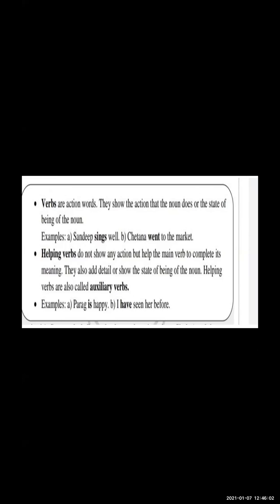What are the helping verbs? Helping verbs do not show any action. They do not have any type of action, but they just give a particular meaning. Parag is happy. Okay, it is giving a meaning, completing the sentence. I have seen her before. That means it just gives a meaning or adds the tense to that sentence, and that is called the helping verb. And what is the second word for the helping verb? Helping verbs are called auxiliary verbs.